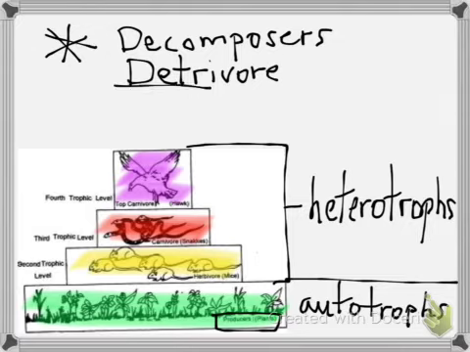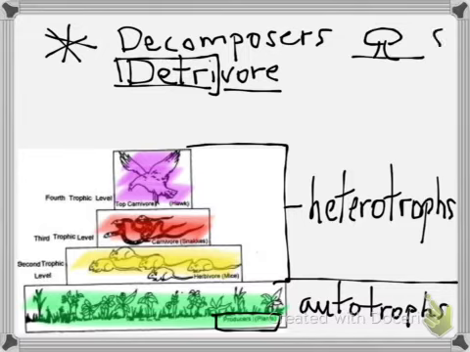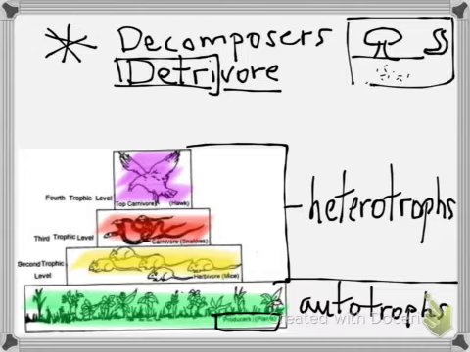Remember, detri comes from the word detritus and vor meaning eating, just as carnivore means eating meat, herbivore means eating herbs or plants, detrivore means eating dead material. So decomposers are present. Decomposers can be mushrooms, they can be worms, they can be bacteria in the ground. So these are the main three things you'll need to remember as being decomposers.